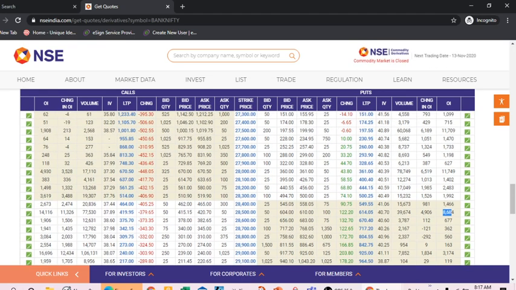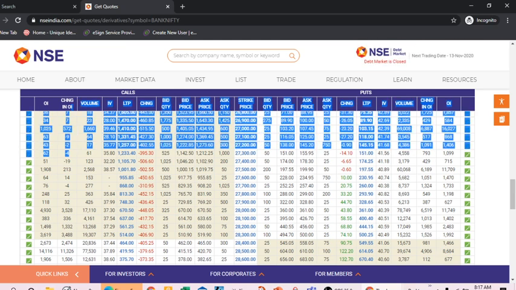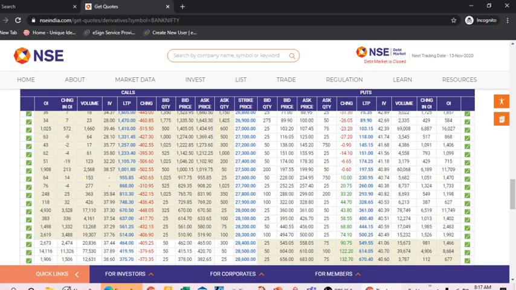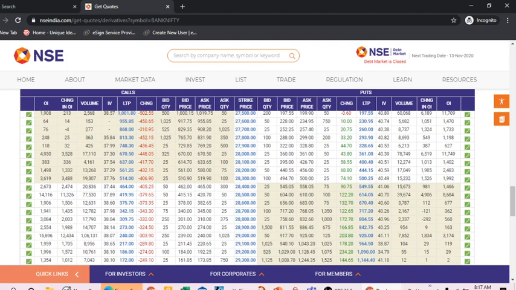The in the money side there is no addition or subtraction, just like call. We can see change in the open interest is not there in the money side, and the same is repeating in the put side also. There is very little, only the 28,500 put option has some. Otherwise 28,200 is the closing, and 28,000 approximately closing.